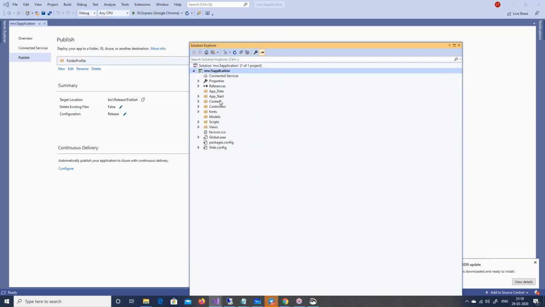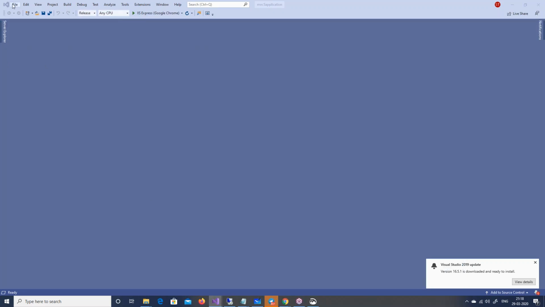I said file new project and I created this MVC5 application. For people who are here from Java or other technologies, you can go and create your own application in Java or something. As I'm not good in Java, I have not attempted that over here. And this is the MVC core application.